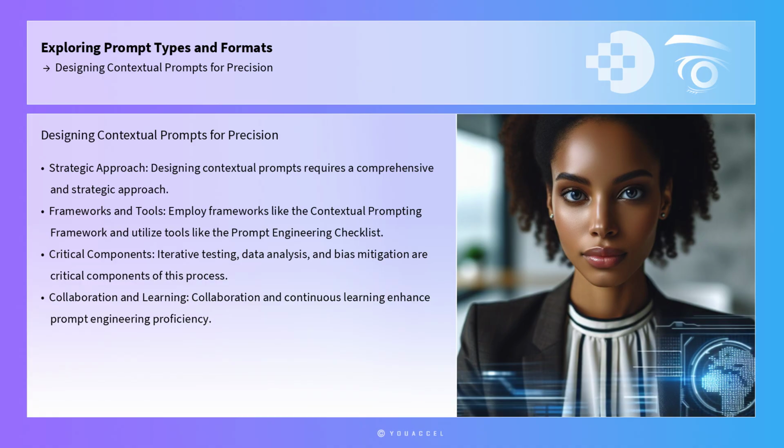In summary, designing contextual prompts for precision requires a comprehensive and strategic approach. By employing frameworks like the Contextual Prompting Framework and utilizing tools such as the Prompt Engineering Checklist, professionals can develop prompts that are contextually relevant and precise. Iterative testing, data analysis, and bias mitigation are critical components of this process, ensuring that prompts remain effective and equitable. Collaboration and continuous learning further enhance prompt engineering proficiency, enabling professionals to address real-world challenges effectively and maintain a high standard of practice.